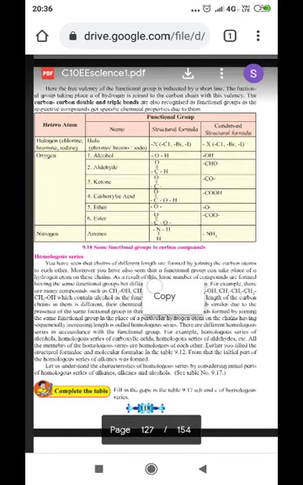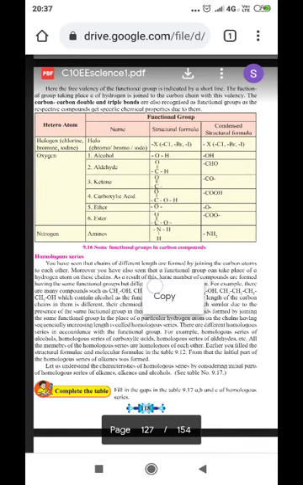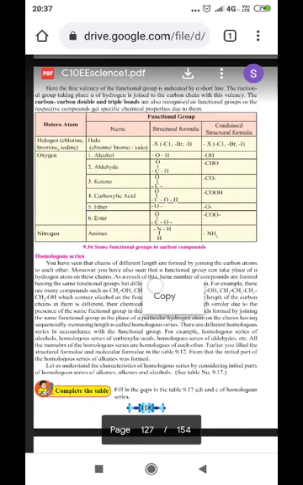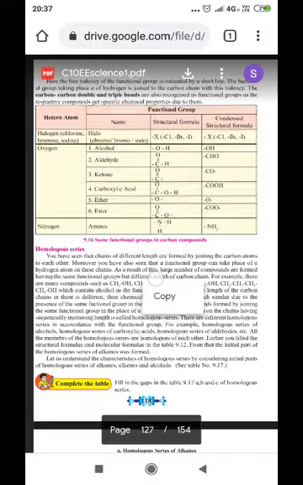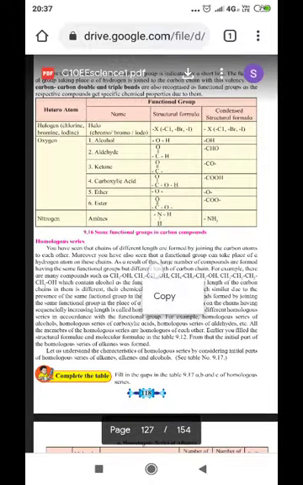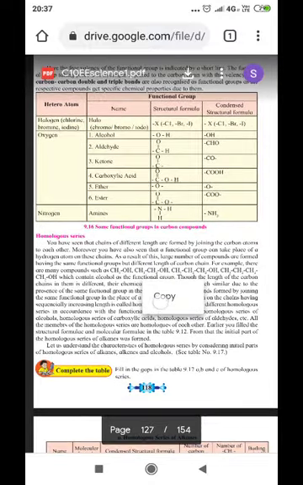Where the CHO group is there, we call it aldehyde. Where the C double bond O group is there, we call it ketone. Where the COOH group is there, we call it carboxylic acid. Where single bond O single bond is there, that is called ether.